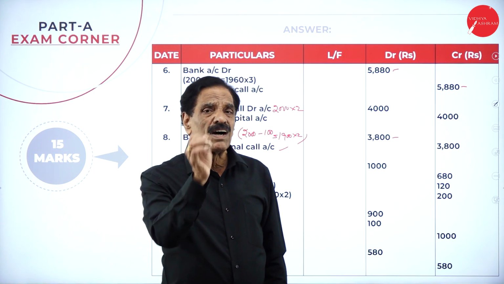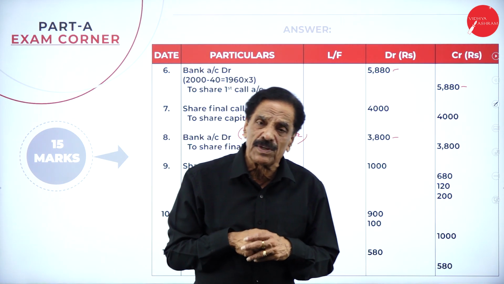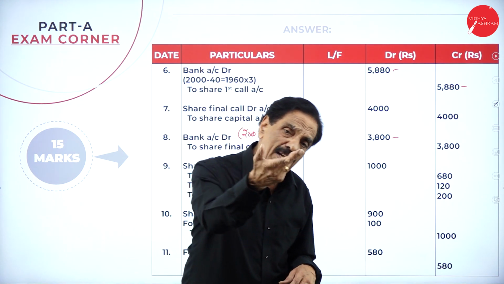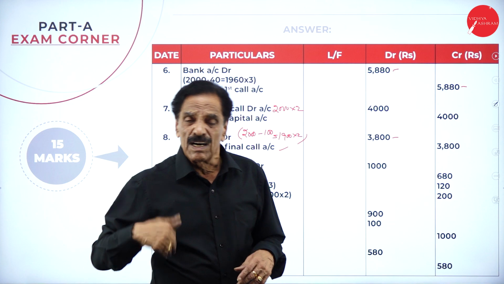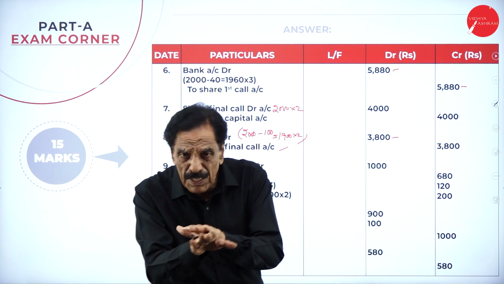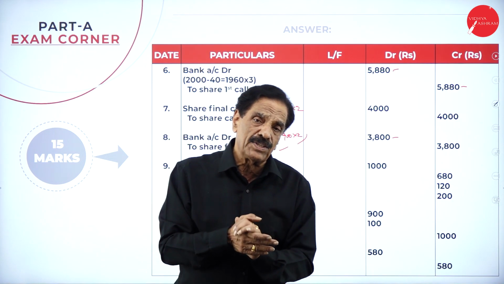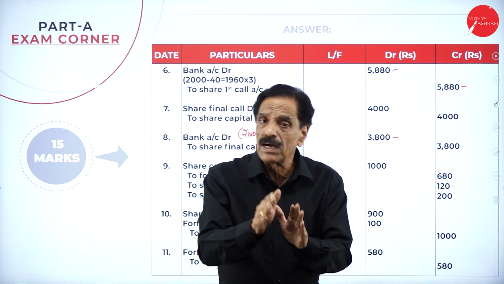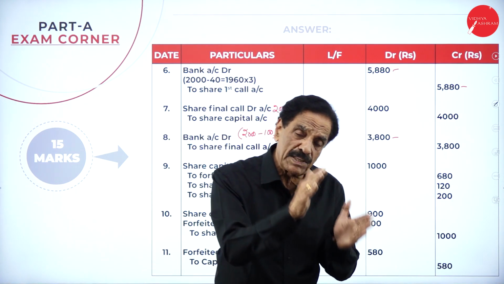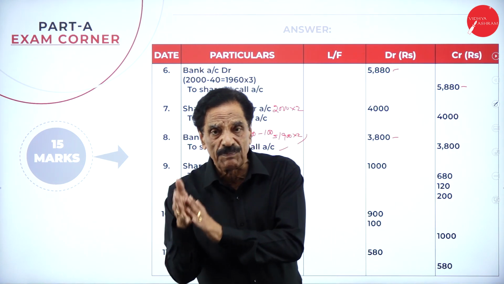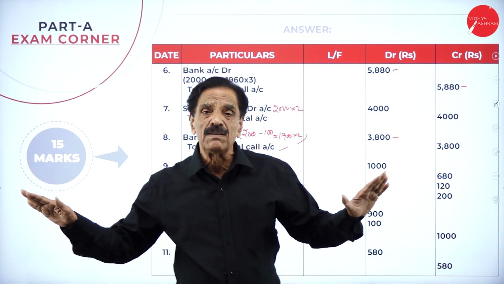Now, there is a word called forfeiture. What do you mean by forfeiture? Cancellation of a share for the non-payment of either allotment or the first call or the final call is called forfeiture, means cancellation. Now, we are going to cancel how many shares? 100 shares. The man who holds 40 shares fails to pay the first call and the final call. The man who holds 60 shares fails the final call. All the 100 shares have been forfeited.